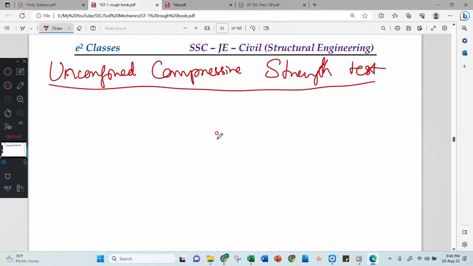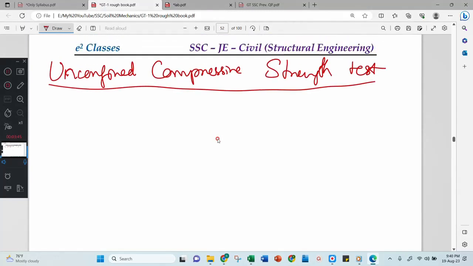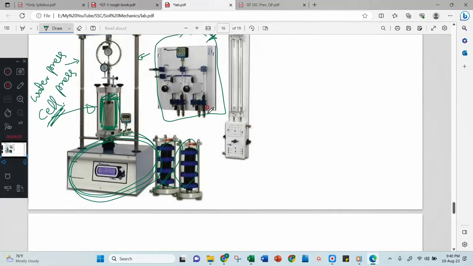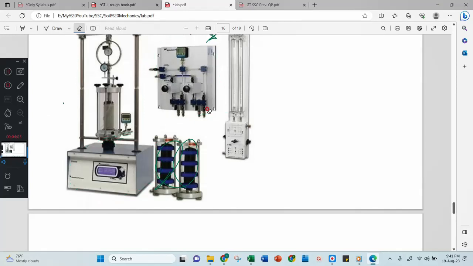The unconfined compressive strength test is also called a special form of the triaxial test. Then the setup is the same. See here, this setup is there, no? The entire setup is the same. But what is the difference between UCS and the triaxial test?